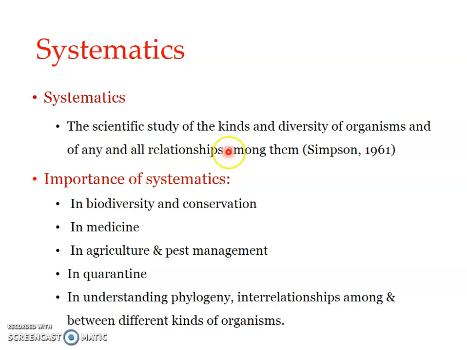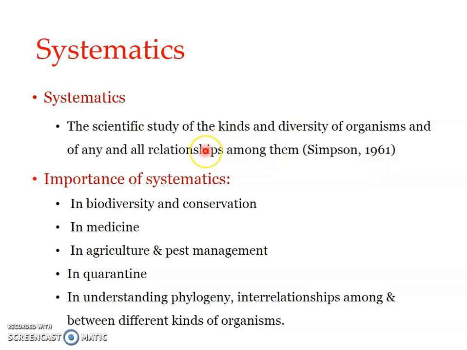It is a scientific study of the kinds and diversity of organisms and of any and all relationships among them. So it is not only taxonomy, but it is far broader than taxonomy. So it is something more than taxonomy. So systematics includes classification or taxonomy plus maybe evolution, phylogeny, and any other such interrelationships among the species. So all these are included in systematics. Okay, this is a proper definition which was given by Simpson in 1961.